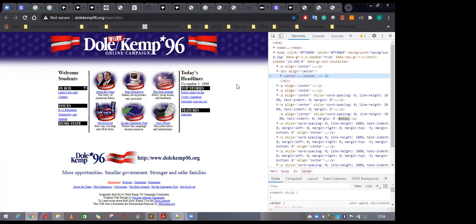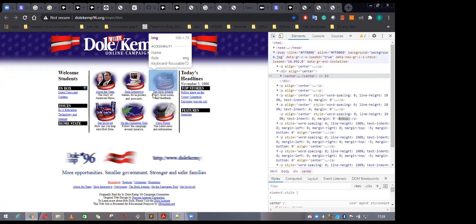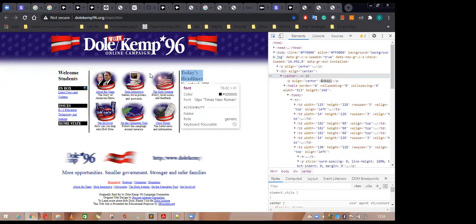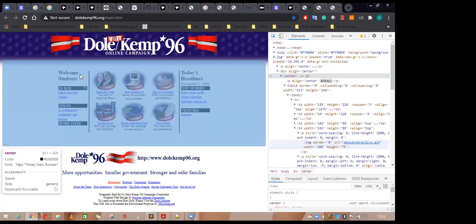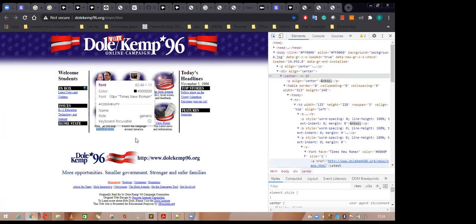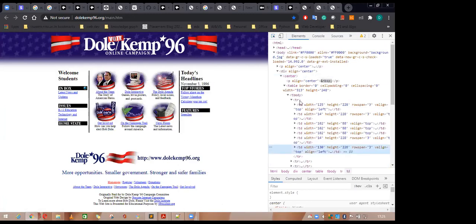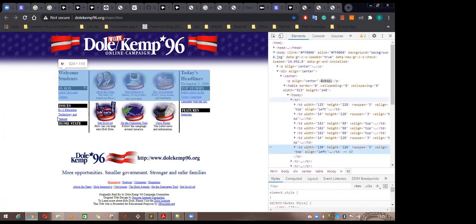If you want to inspect this element, go and inspect it. See here, this is tbody. This is a table, and inside the table we are using this different section.